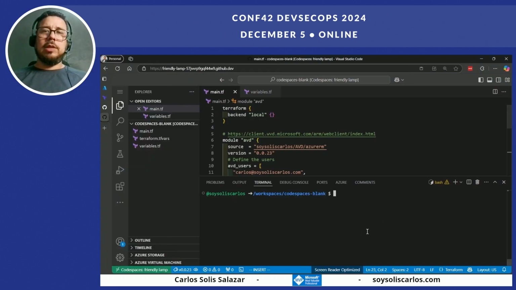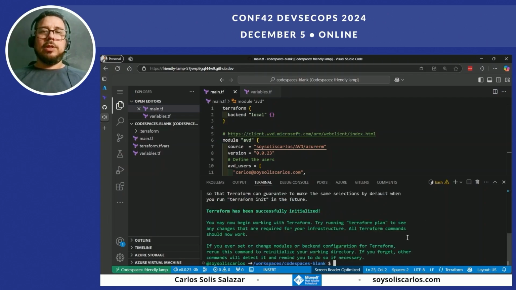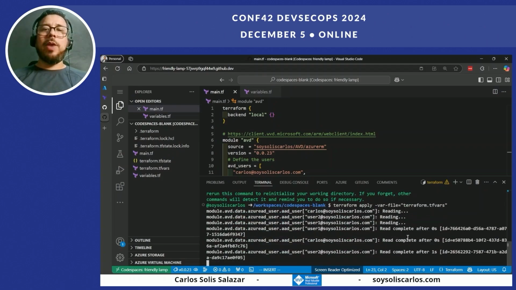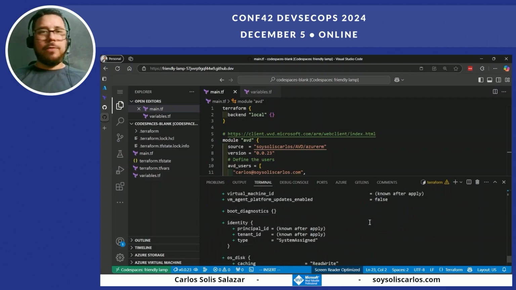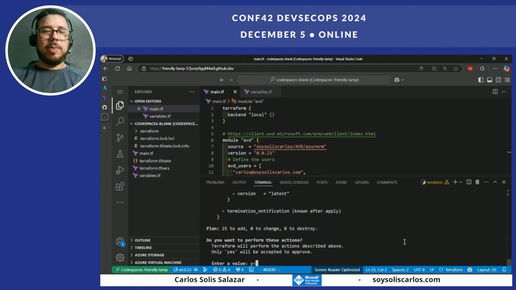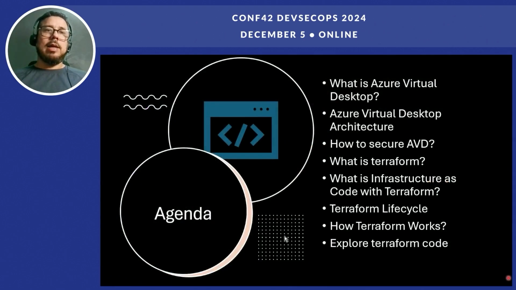So first we need to create our environment, or init our environment. I will explain each of these commands in a couple of minutes during the presentation. So first we init the environment and then we will apply our configuration. Then it starts reading our configuration file, and it's asking me to create a lot of resources. Let's say yes, then we will explain each of these environments. Let's go back to the presentation, and in a few minutes we will come back to our environment.